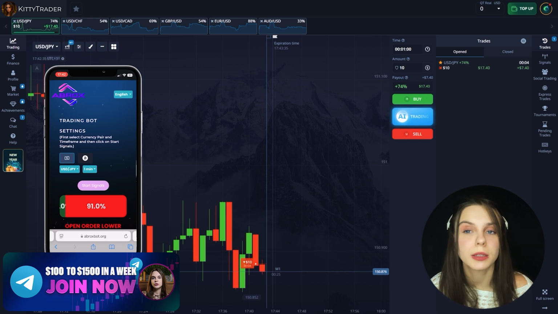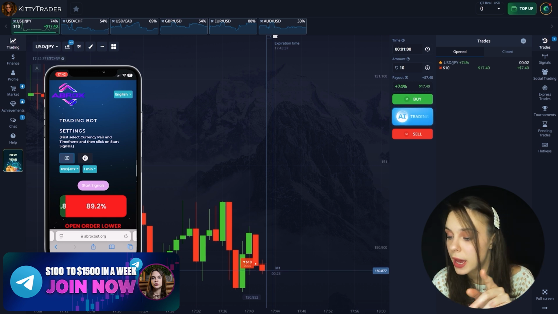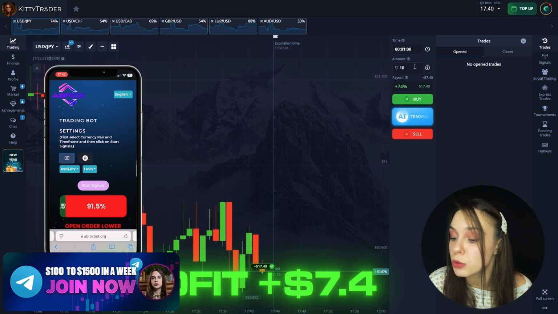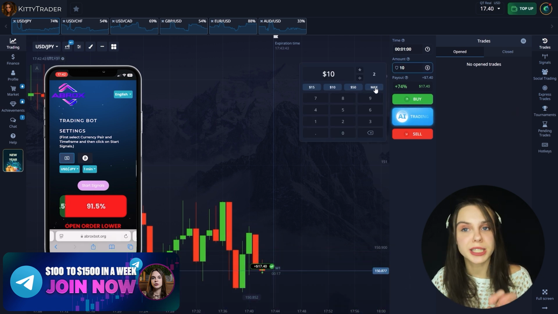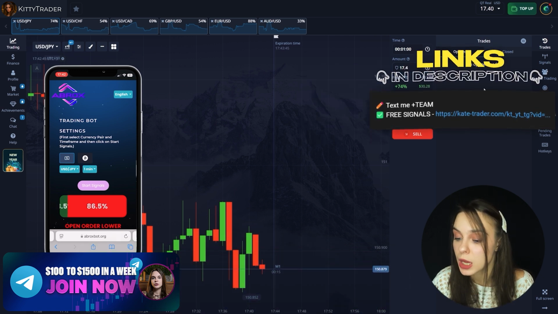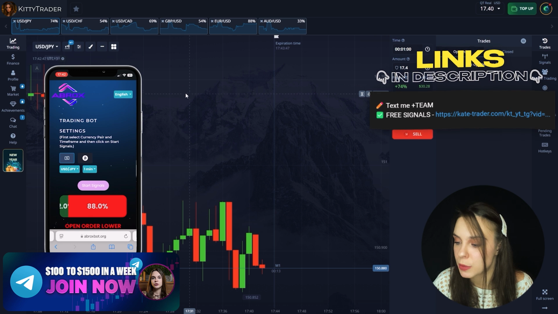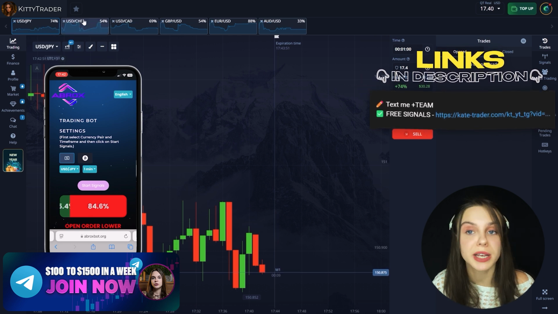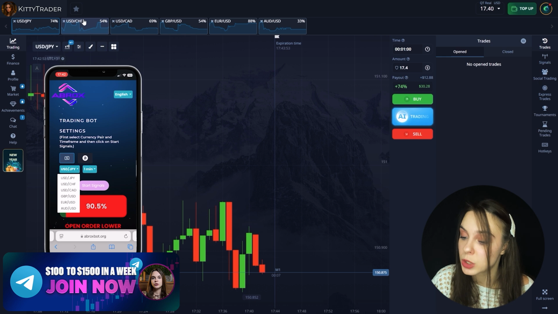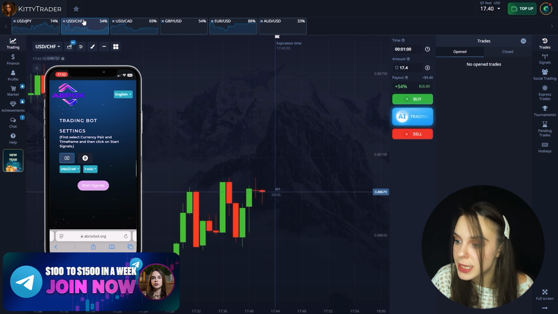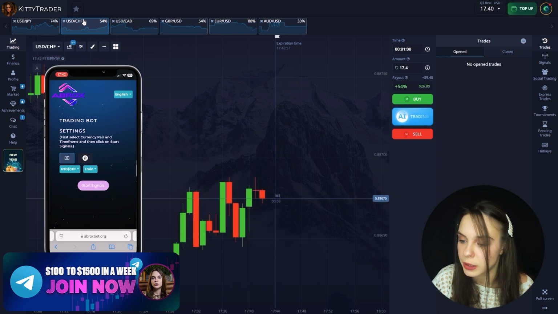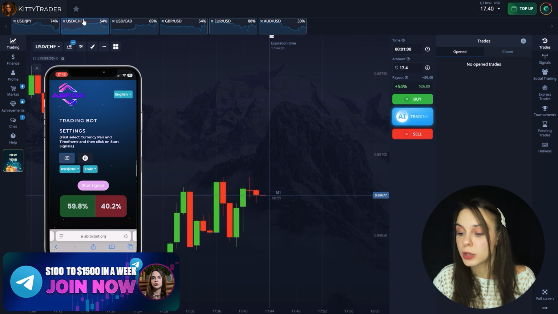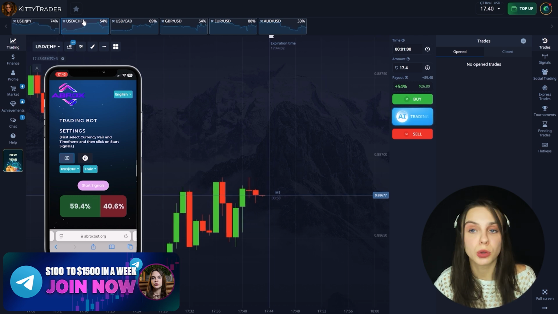Until the end of the trade we have 3 seconds, and great deal. Great. The first deal is great. This deal closed in plus and our profit was $7.40. So we will immediately increase the transaction amount to the maximum value that we have on our balance, that's $70.40. We switch to the second currency pair and then immediately click Start Signals to start the market analysis. It gives us a signal. So we open a deal using this signal, and then nothing, as always, we don't do.